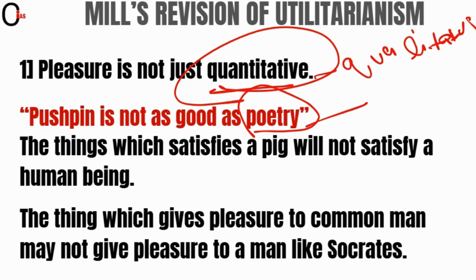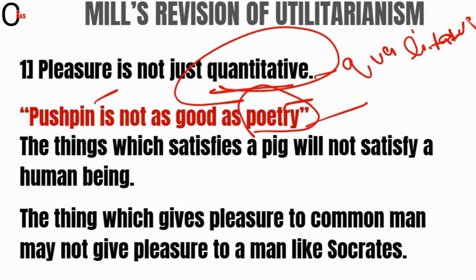So here quality matters. You can see, friends, what Mill actually says. Playing pushpin also gives pleasure. Reading poetry also gives pleasure. But here, for a wise person, if he reads poetry, he will learn something from it, right? So his time will not be wasted, right? But if a wise person is playing pushpin, right? For him, it will be a waste of time, right? So that is what J.S. Mill says, that pushpin is not as good as poetry. So I hope it is clear, friends.